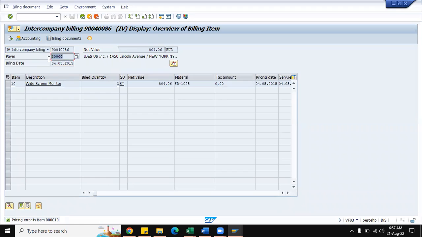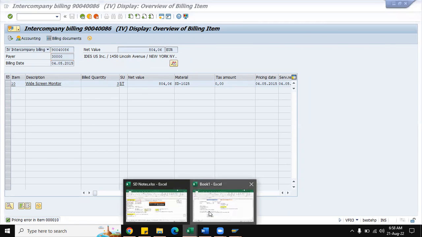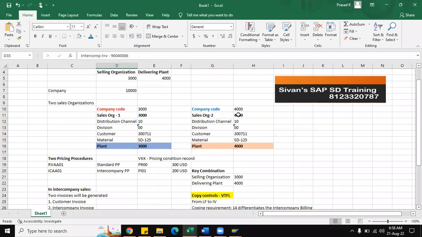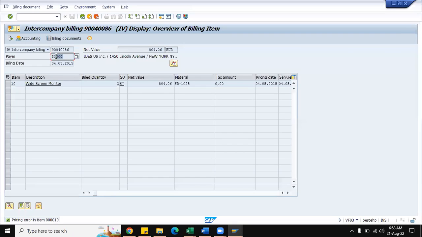So this 3000 is the payer to the 4000 company code. For this 3000 company code, the customer we have made as 4000, 30000, we have assigned to this sales organization, and then this company code will send the bill to the intercompany customer of the 4000, that is 30000. So this is the intercompany customer.